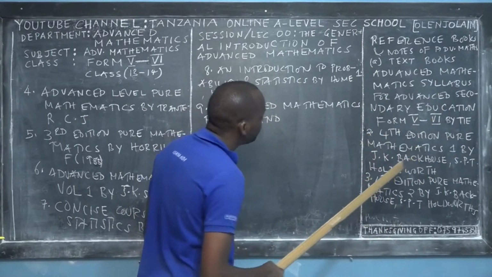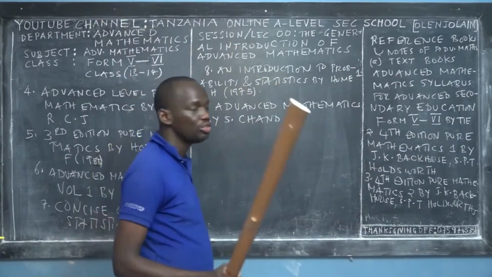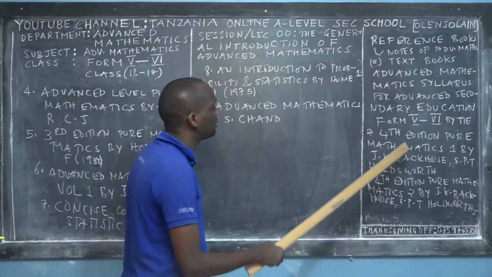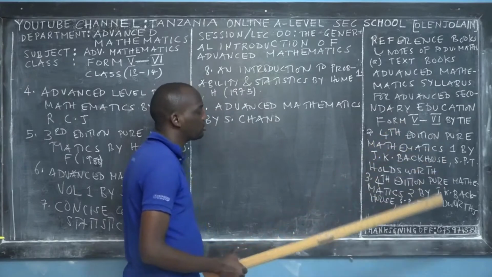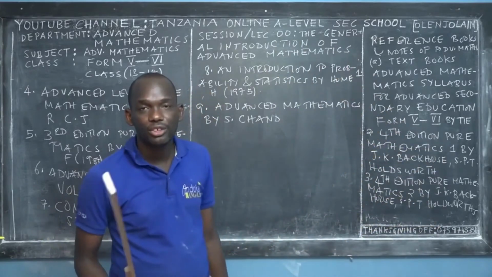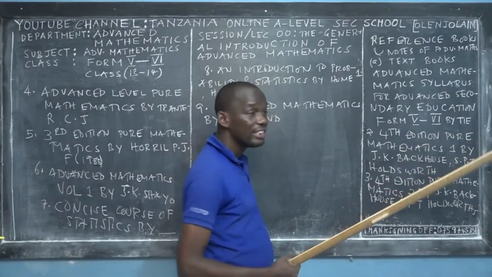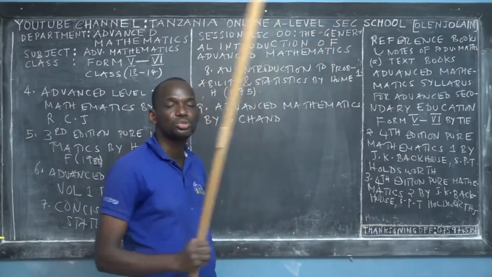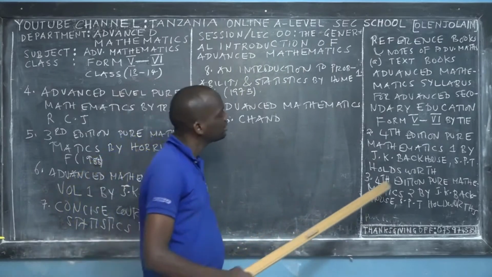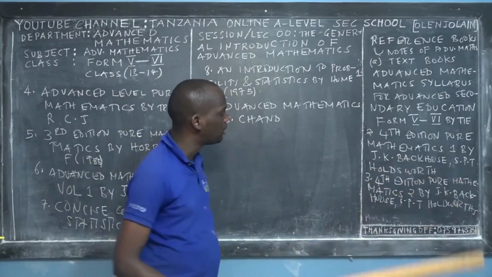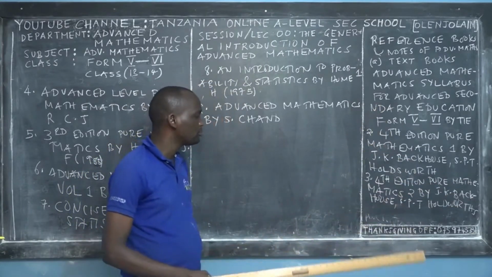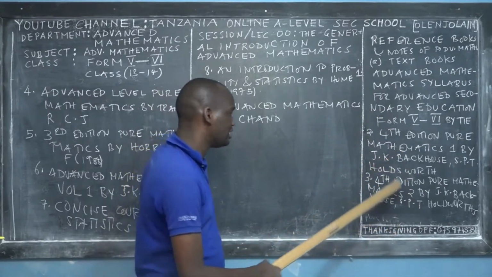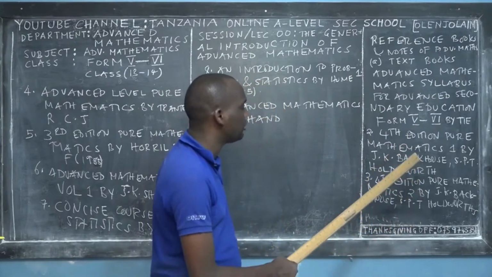Then the first edition, Pure Mathematics, the one that I showed you, is good in many Form 5 and Form 6 topics. It's good in trigonometry and in calculus, meaning differentiation and integration. It doesn't have linear programming, so you should not expect probability in these two books. It's good for hyperbolic functions, vector problems, and problem geometry 1. I use these books intensively and refer to them in many chapters.